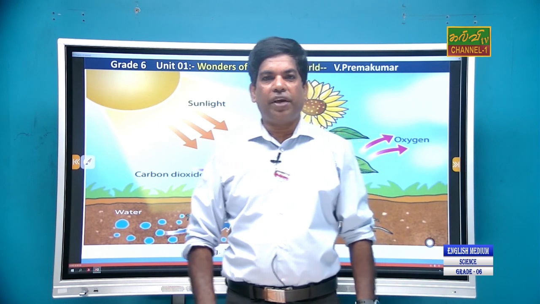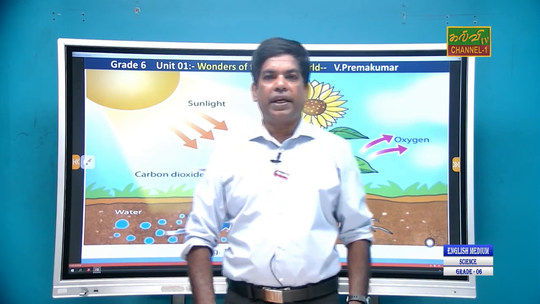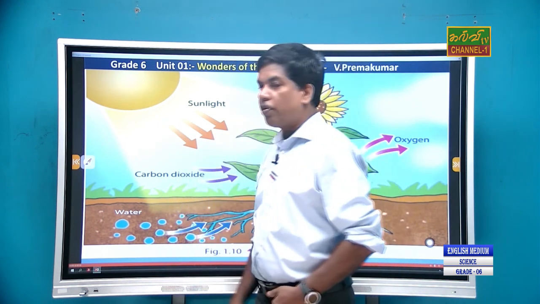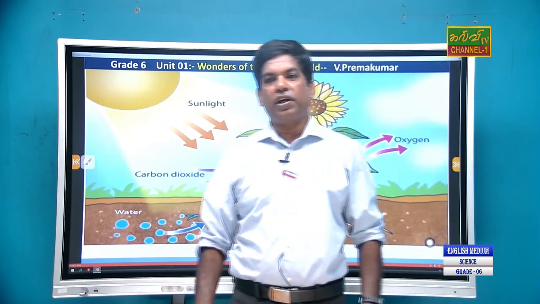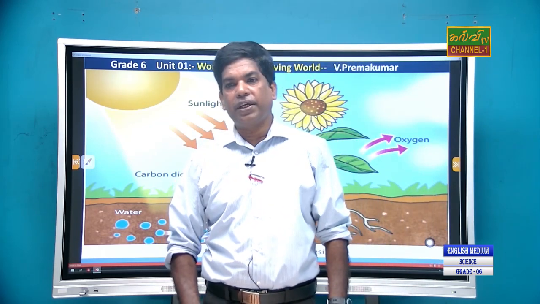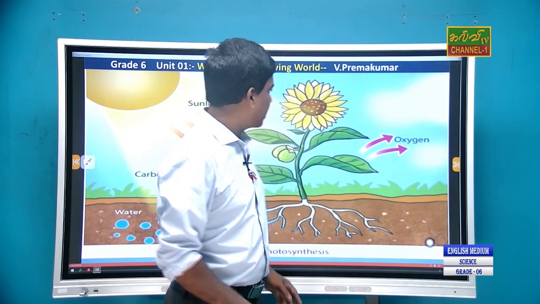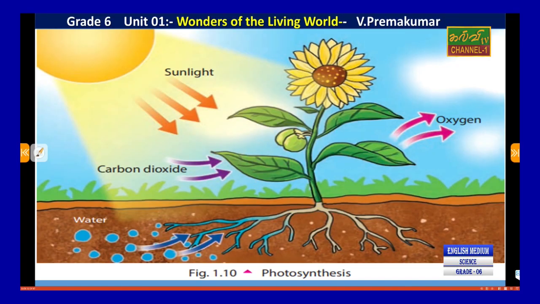Hi students, today we are going to study grade 6 science, wonder of the living world. Now see the screen, right? This diagram shows photosynthesis. That means sunlight, right?